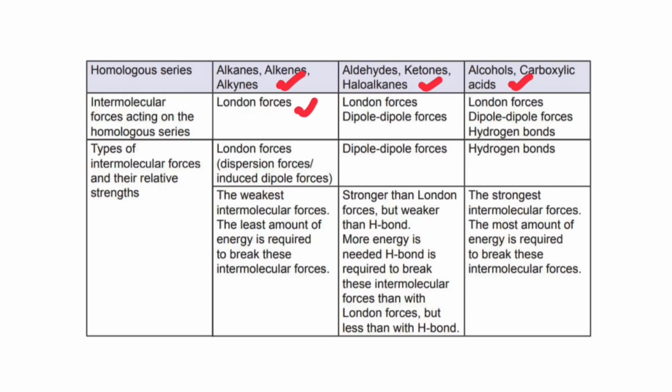And after that, we have aldehydes, ketones, and haloalkanes. Not only do they possess the London forces, they also possess dipole-dipole forces. This is one thing that a lot of people usually don't realize. In aldehydes, ketones, and haloalkanes, we actually do have London forces. But on top of London forces, we have dipole-dipole forces, which are stronger than the London forces, leading to aldehydes, ketones, and haloalkanes having stronger intermolecular forces compared to hydrocarbons, alkanes, alkenes, and alkynes.